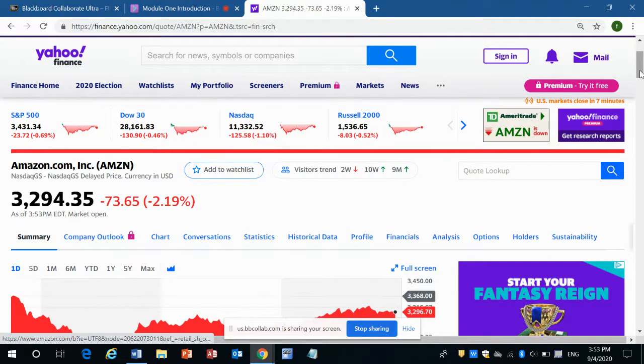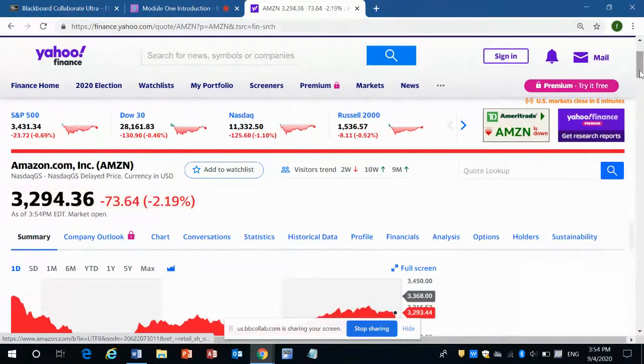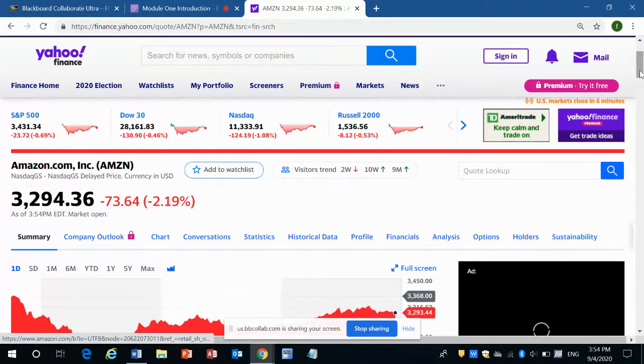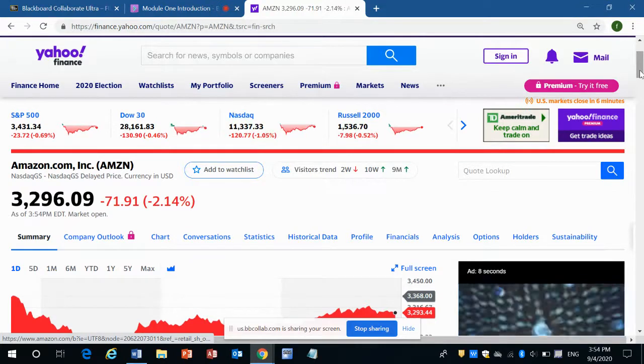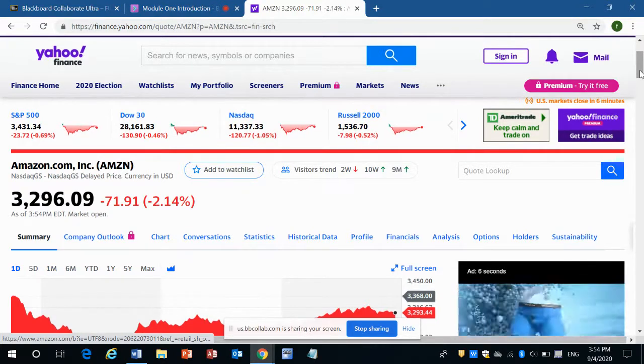Well, you might wonder why IBM made only about a quarter of what Amazon made, but the stock price of IBM is not a quarter of Amazon's stock price, right? If it were a quarter, it would be maybe $600 or $700. But that's not what you see in the financial market. Why? Because investors pay attention to cash flow.